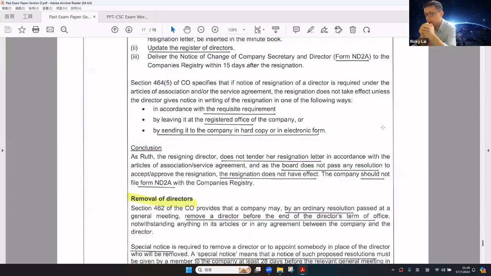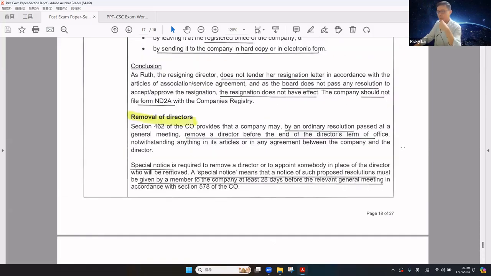If the resigning director does not tender her resignation letter, and only gives an oral resignation, and the board does not pass any resolution to approve her resignation, the resignation does not take effect. Therefore, the company should not file Form ND2A with the CR. How about the second part, removal of directors?